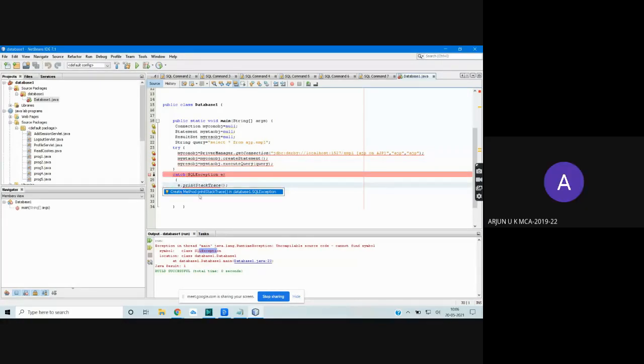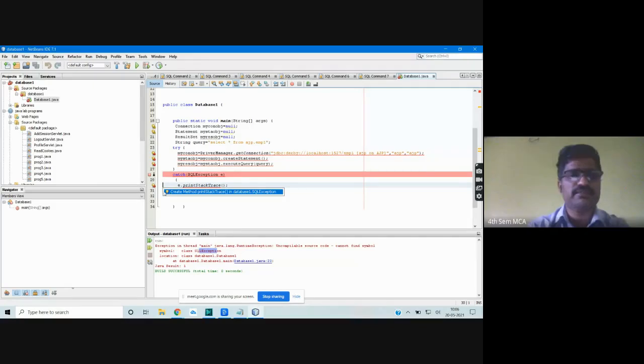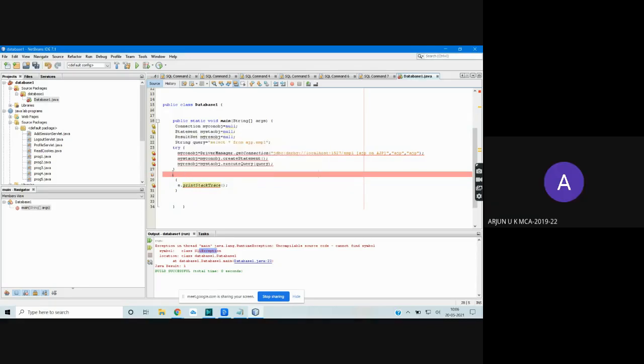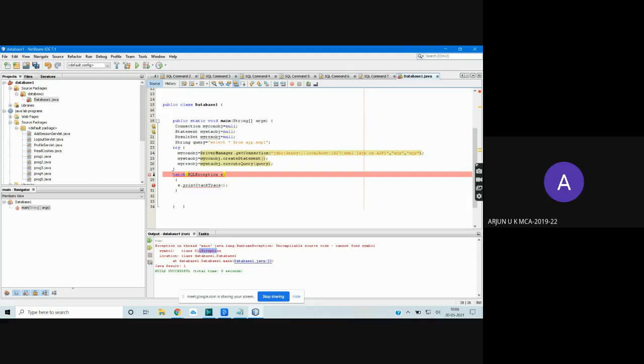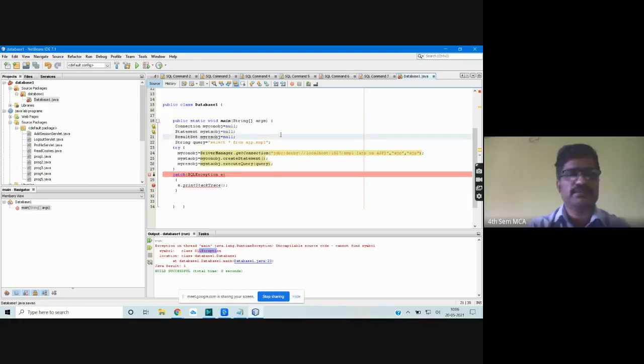Create method, print stack trace, and database. No. Delete it and type it once again. Yeah, sir. Catch SQLException, space e, open bracket, e dot printStackTrace. Now click the red button. This one.